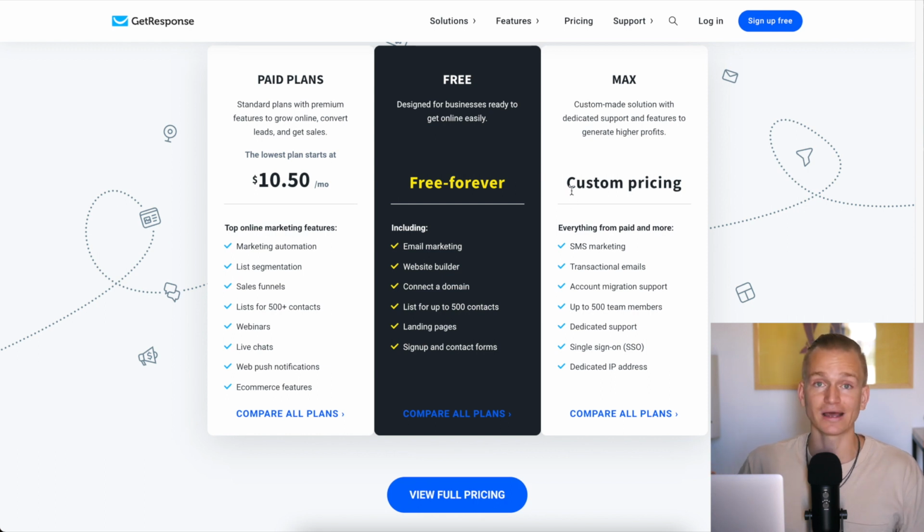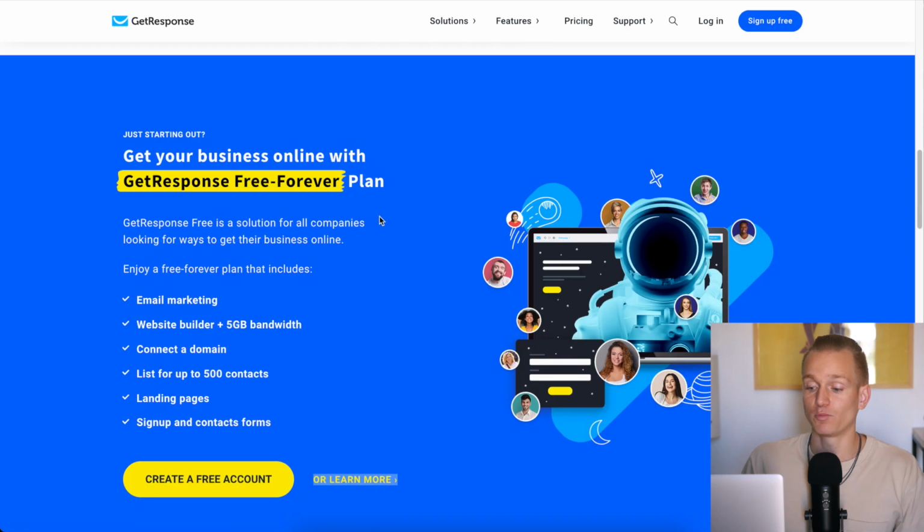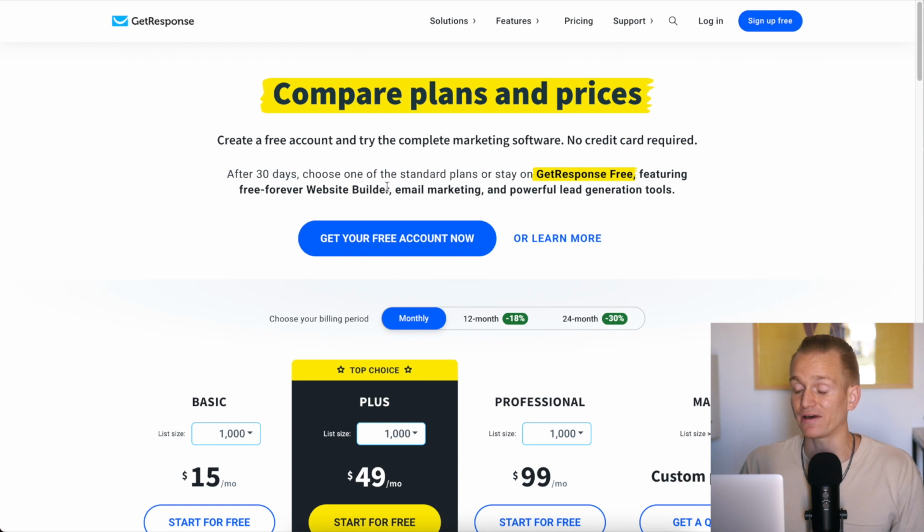And with MailerLite, actually, you're pretty much able to do all of the advanced functions even on the completely free plan, which is just mind-blowing. But if you want to try out GetResponse, I guess the free plan might be pretty good. They also actually have a free trial for 30 days, so you can try out all of the different functionalities for 30 days and you don't need to pay anything.